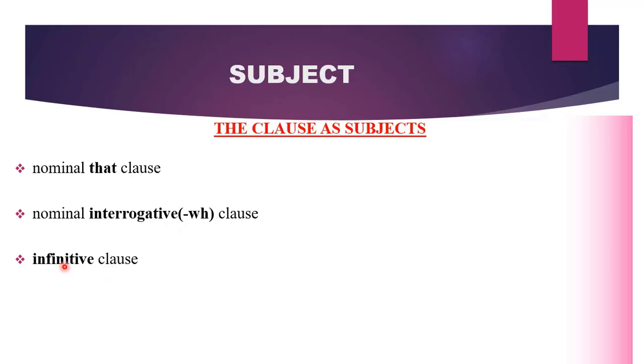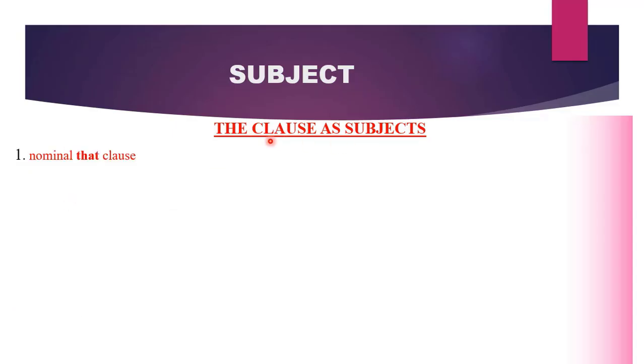Infinitive clauses can also perform the role of a subject. These infinitive clauses begin with the infinitive marker to. Participial clauses can also perform the role of a subject. Participial clauses are verbal clauses. We call these clauses nominal clauses because they are performing the roles that a noun should have performed. It is only a noun that should serve as a subject. Therefore, if any other element is performing the role of a noun, then we will call that element a nominal element. The clauses are subjects.